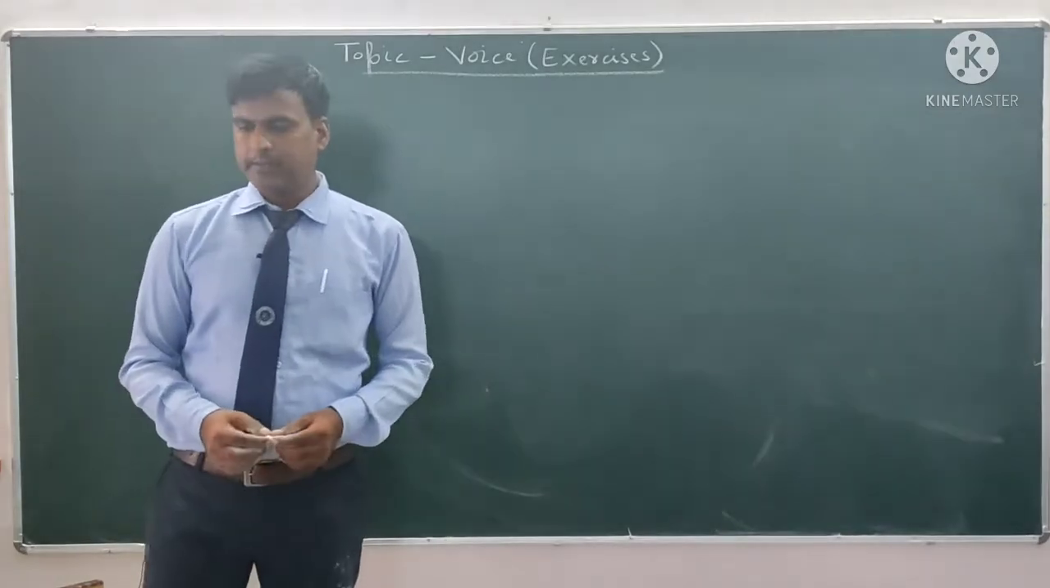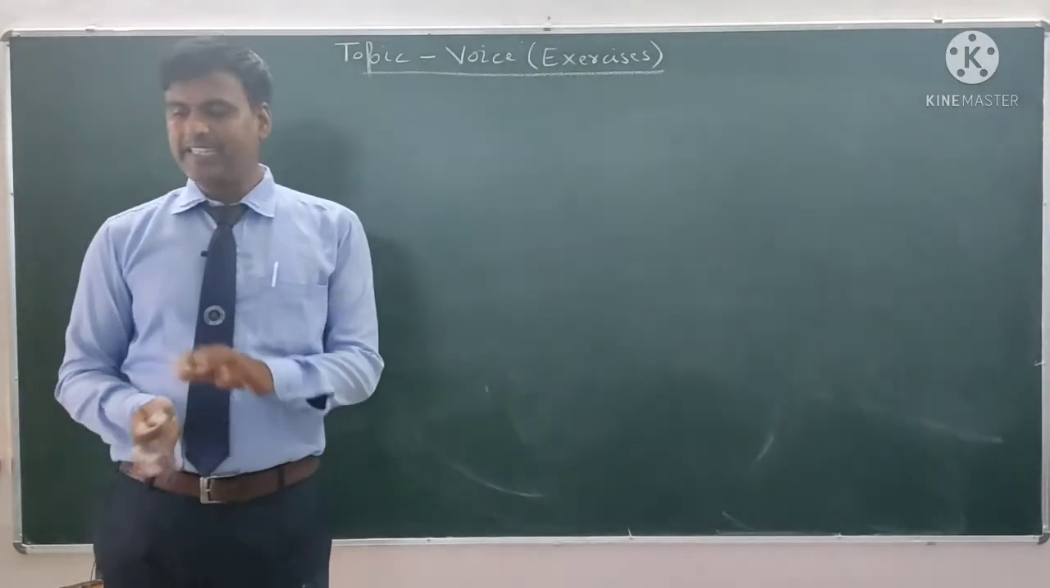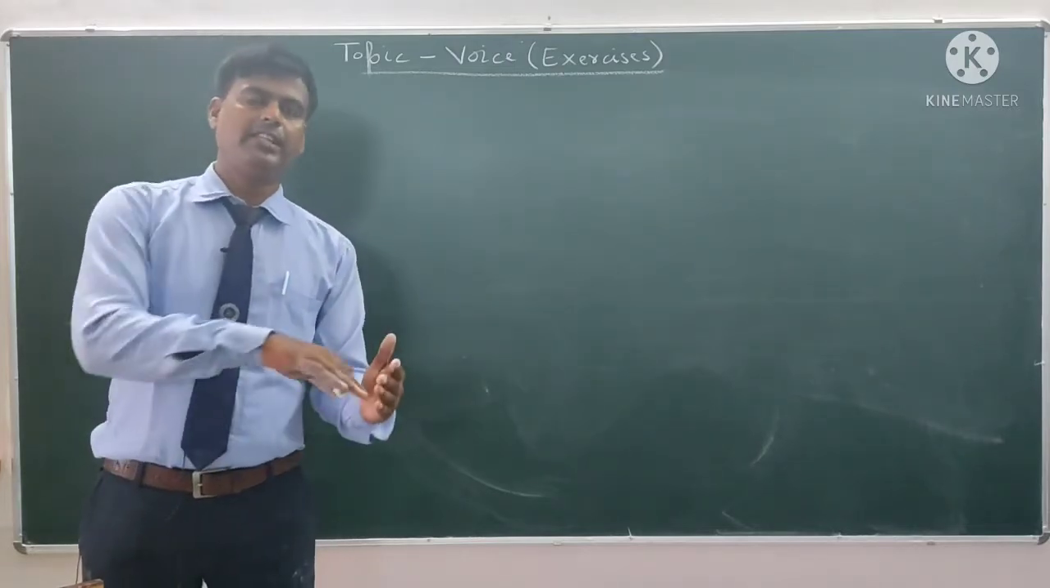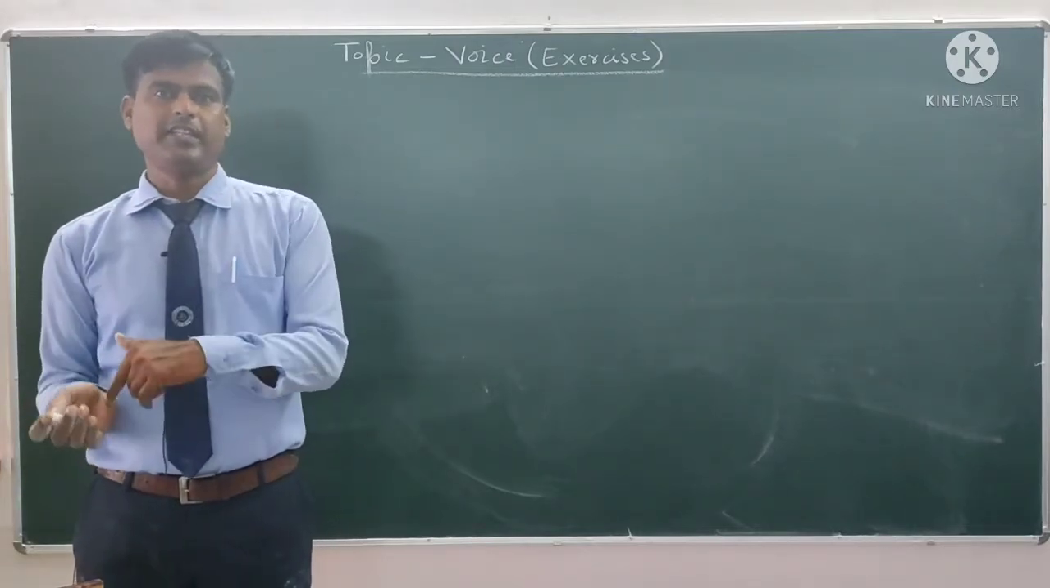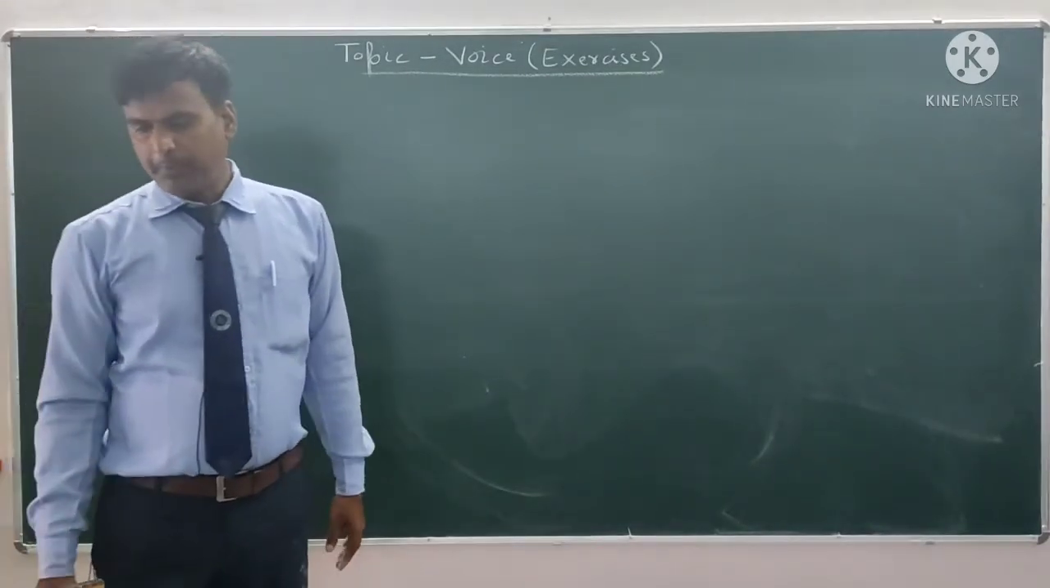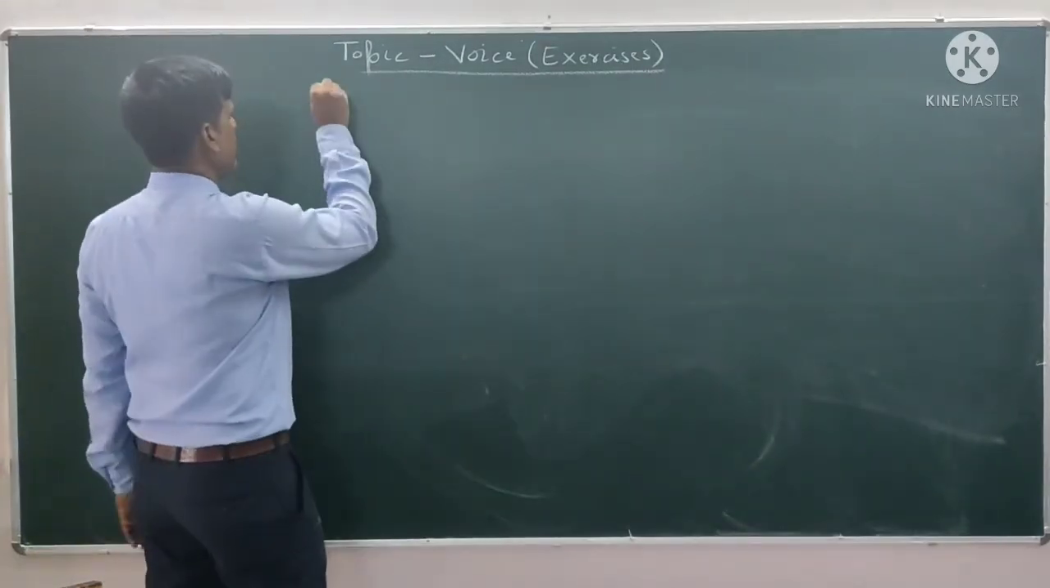Exercise number 4 is rewrite the following sentences by changing the voice. We have to change the voice. If there is active voice we will change it into passive voice. If there is passive voice we will change it into active voice. First one, the peon opened the gate.